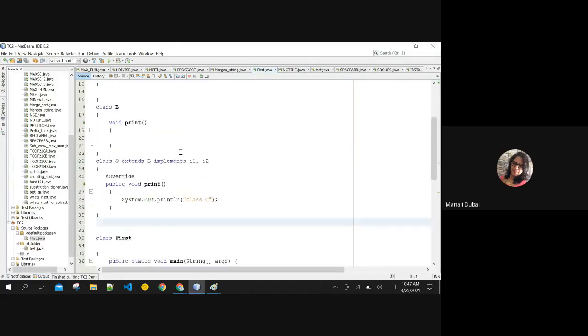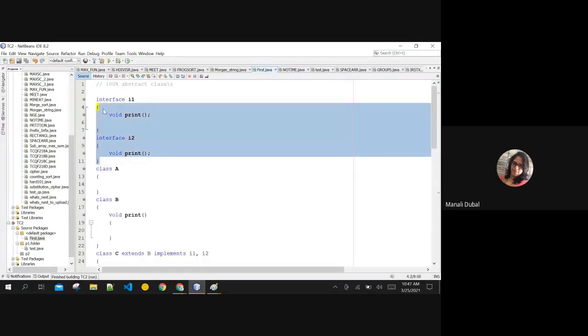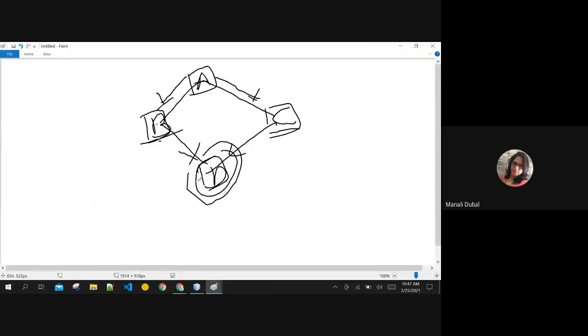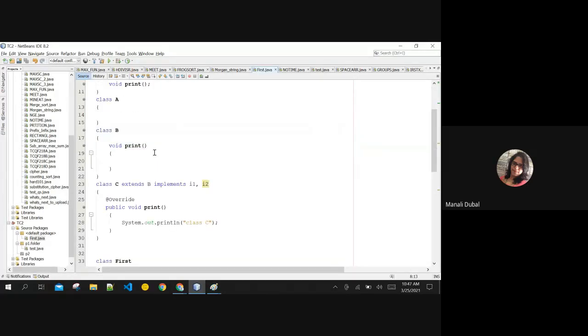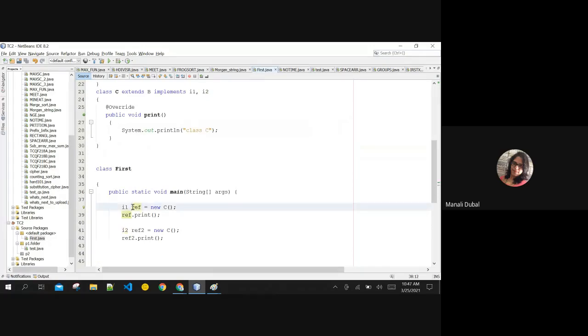Class C, class C. Even if you have multiple interfaces over here, you might have the confusion in classes, right? In classes, the compiler is having confusion, because which print it is going to inherit, it doesn't know. But in an interface, there is no body at all. If there is no body at all, there is no point in fighting over which print you are implementing. Because whichever reference you are creating, it is pointing to whichever block of code, and that block of code is of class C only. So whether it is I1 pointing to C or I2 pointing to C, doesn't matter. Are you getting the point I'm trying to convey here?